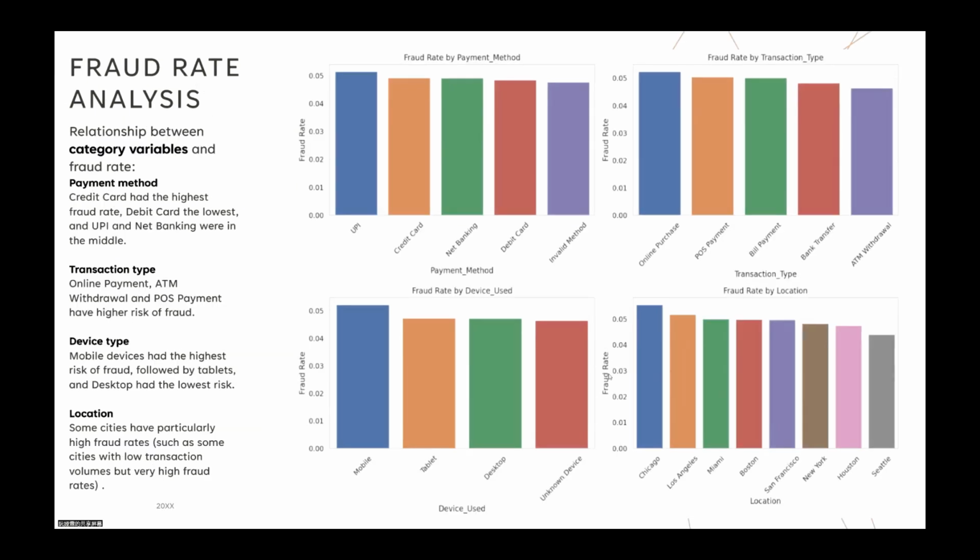Turning to categorical variables, credit card payments have the highest fraud rate, which aligns with the nature of card-based fraud risk, especially in online or card-not-present scenarios. In contrast, debit cards and UPI show relatively low risk.